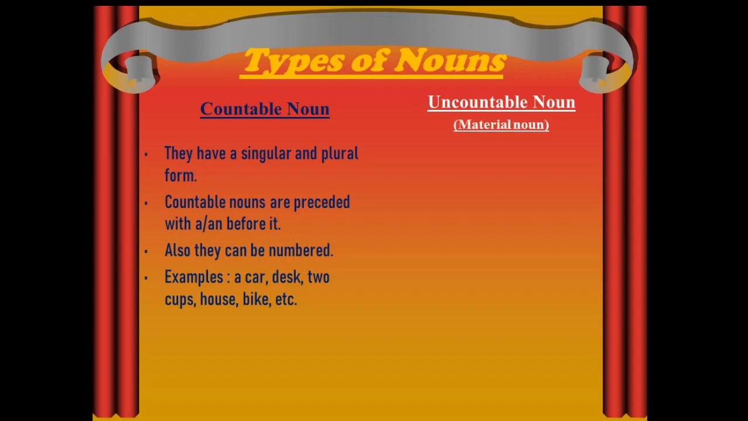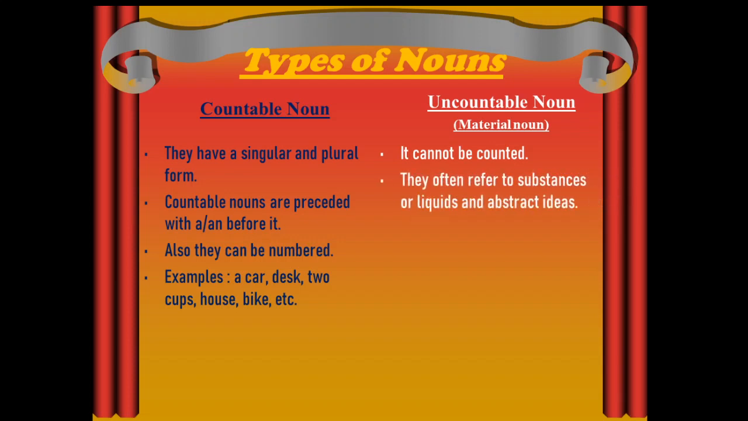Uncountable noun, which is usually also called material noun, is made using things which cannot be counted. They often refer to substances or liquids or abstract ideas. They have only one form, that is singular form. They are never used in plural form. We cannot use a or an or a number before it as we do with countable nouns.